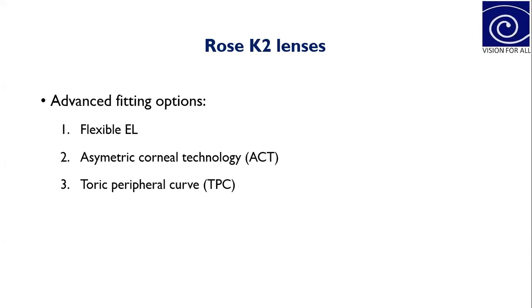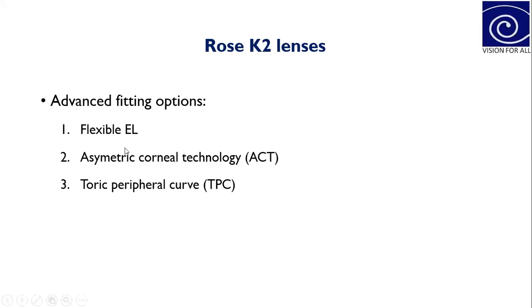So the first one is flexible edge lift. In this, you can either flatten or steepen the periphery. So if you feel that your center is fine, mid periphery is fine, and the periphery is tight, you can flatten the periphery without changing the other fitting parameters.